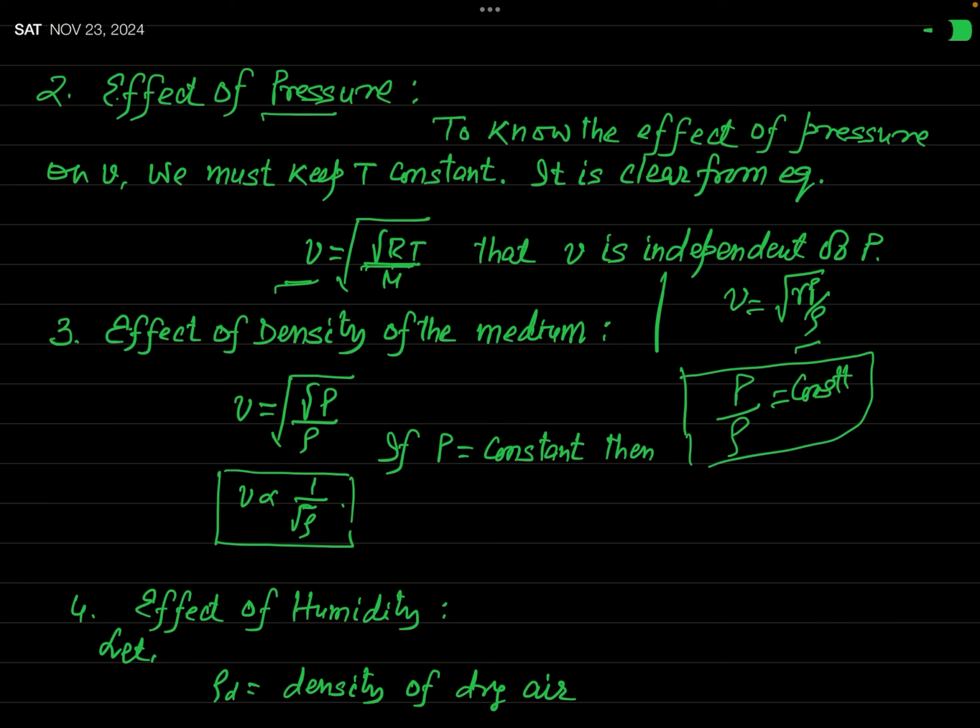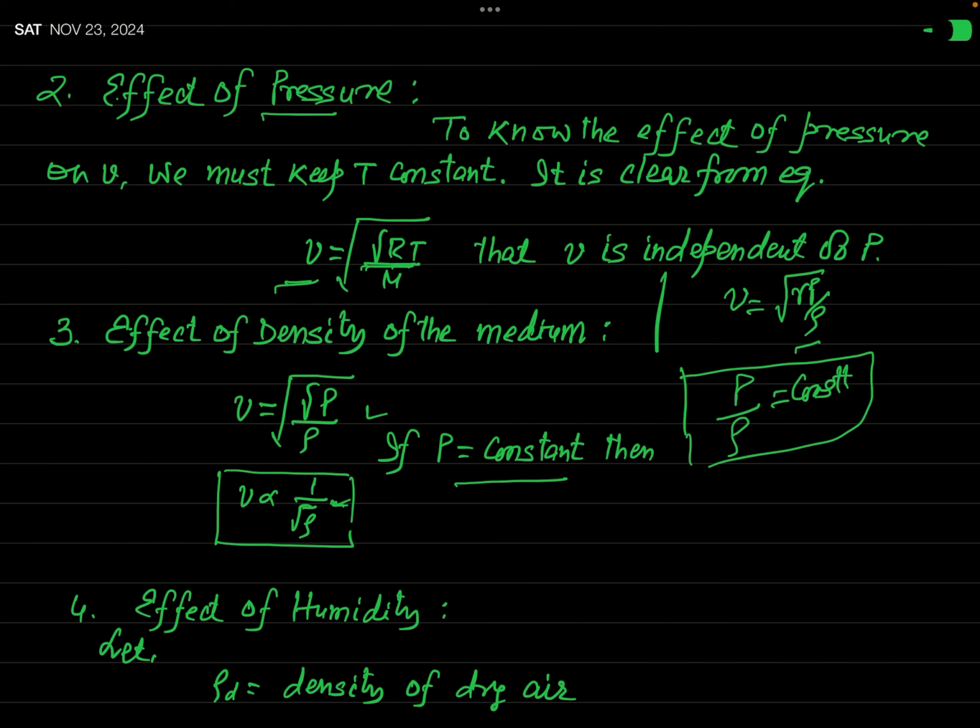Now if you consider a fluid whose density is independent of pressure, it means when pressure remains the same but density changes, if such a phenomenon happens, then what will happen? If P is constant, then you can see from this result that V will be inversely proportional to a square root of density.